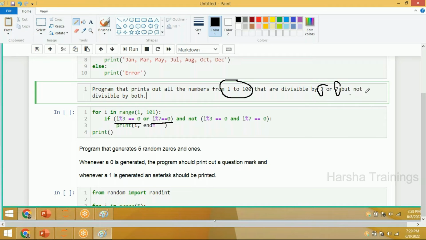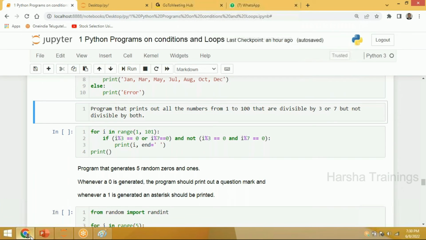Next condition is but not divisible by both. But not means I should use not: i mod 3 double equal to 0 and i mod 7 double equal to 0. If any variable i satisfies these conditions, then only I'm printing it. Are you getting me? Now, look at the logic.